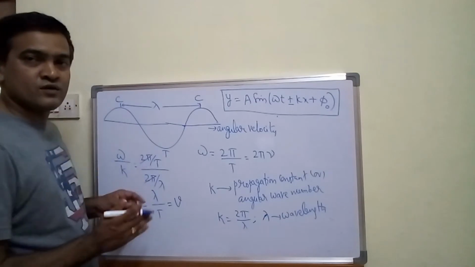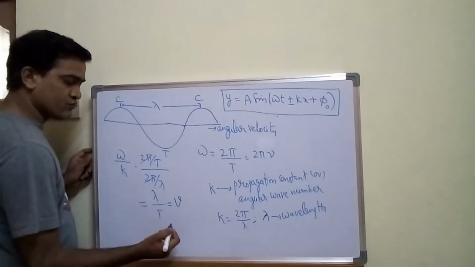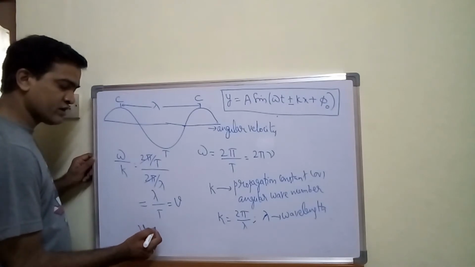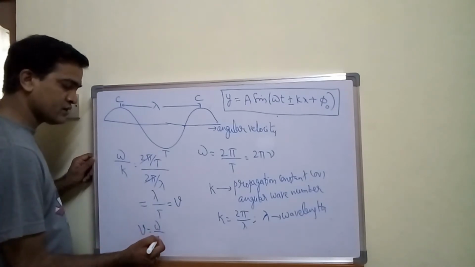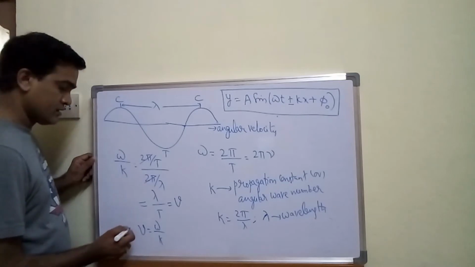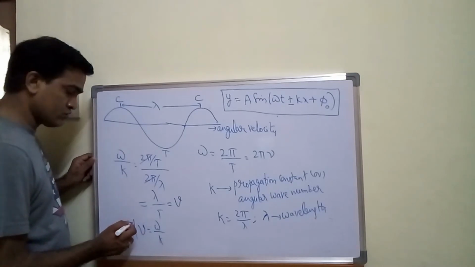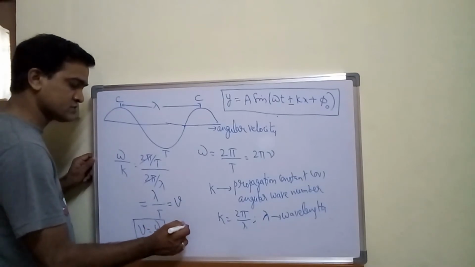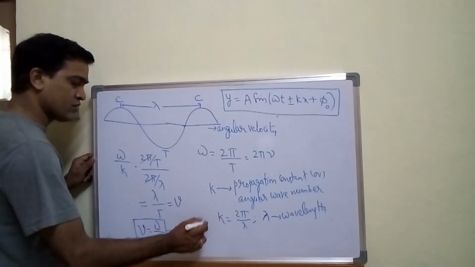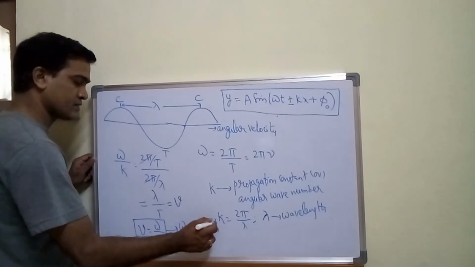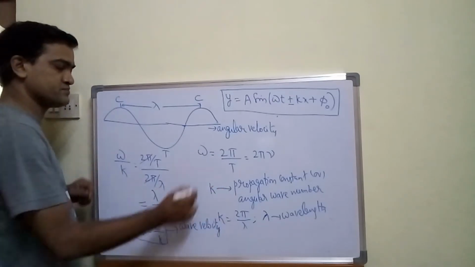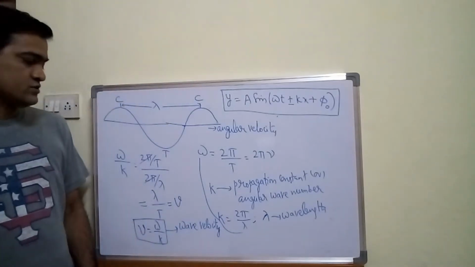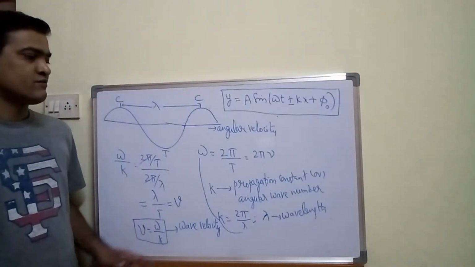This gives velocity of the wave. So this is another formula we have discussed earlier. So v is equal to wave velocity. This v is called as wave velocity given by omega upon k. Right? V is equal to omega upon k. This is called as wave velocity. You can just have a look.